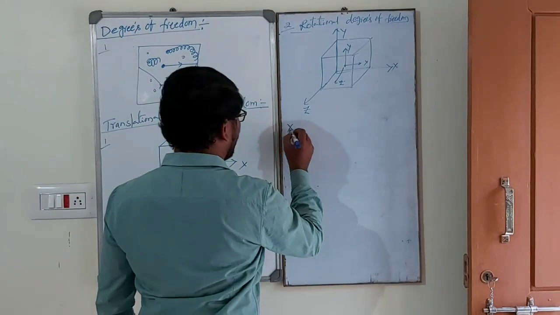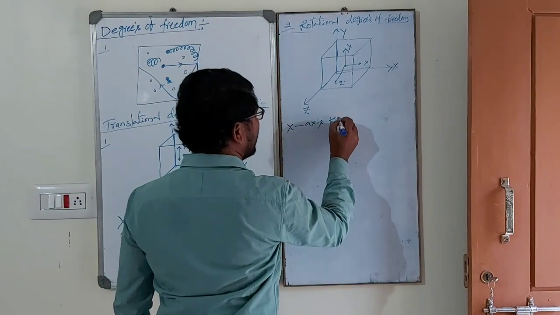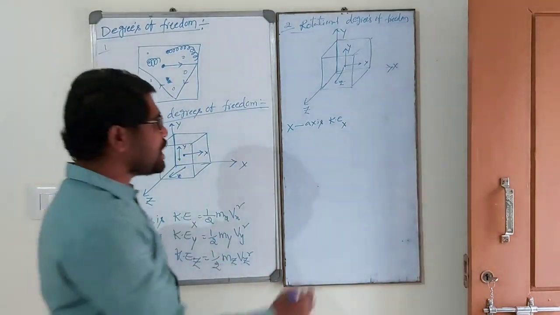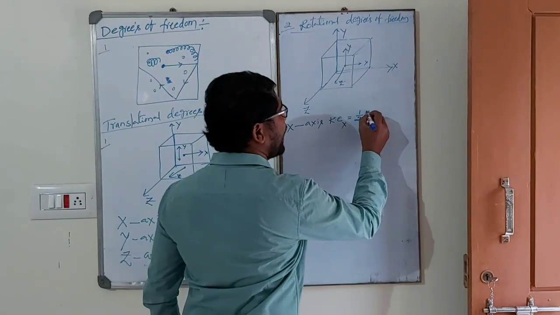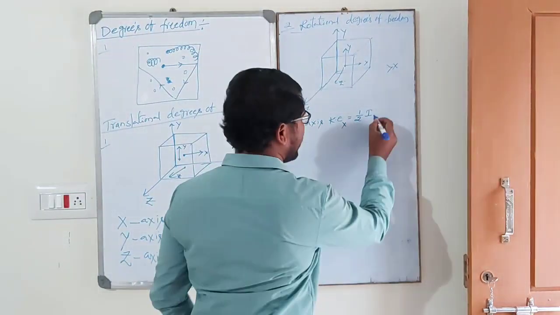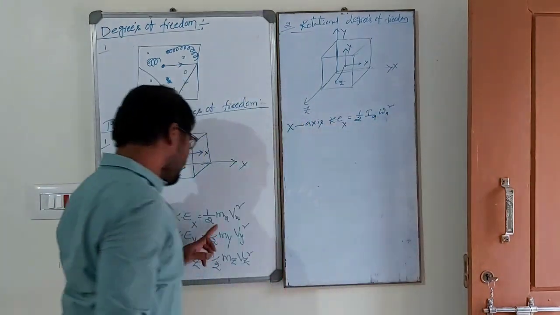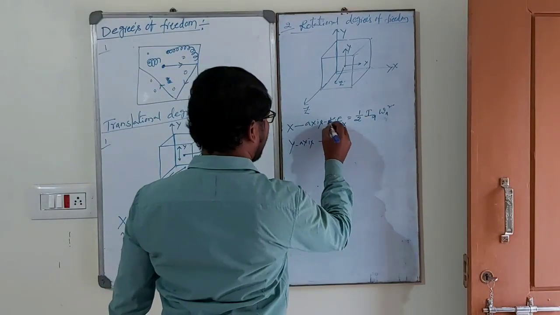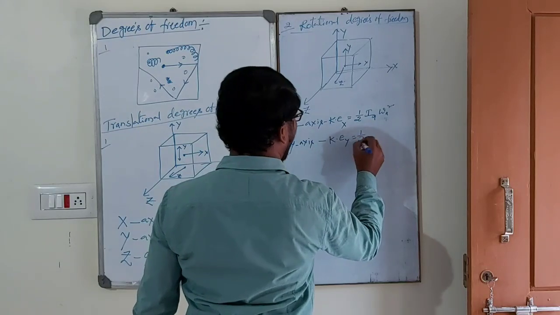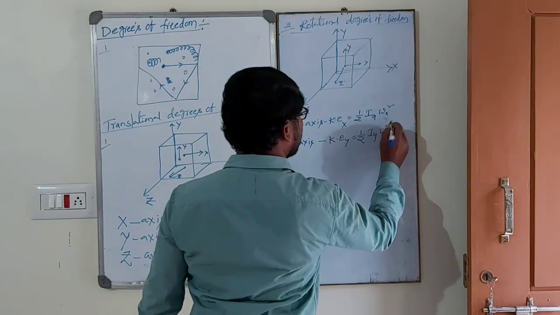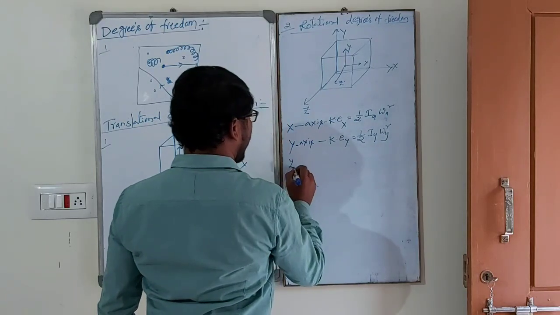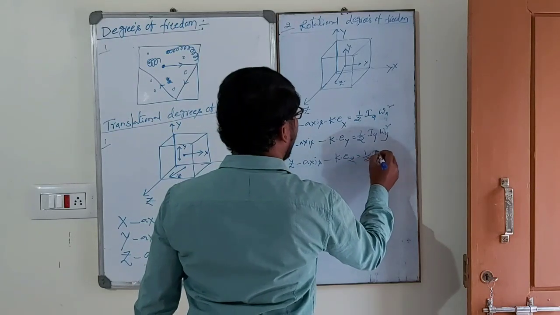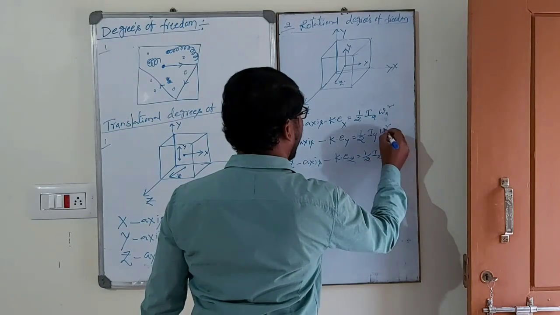What is rotational kinetic energy along the x-axis? Anybody? This is translational mass, what is rotational mass? Half I, moment of inertia, x omega x square. Compare m v square with I omega square. Y-axis kinetic energy is equal to half Iy omega y square. Z-axis kinetic energy is equal to half Iz omega z square.